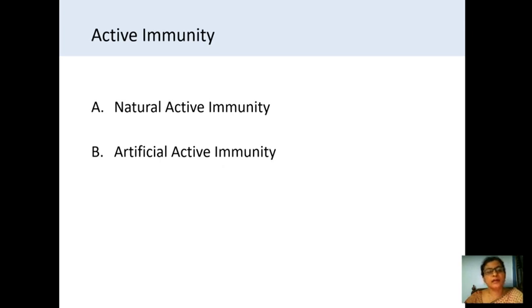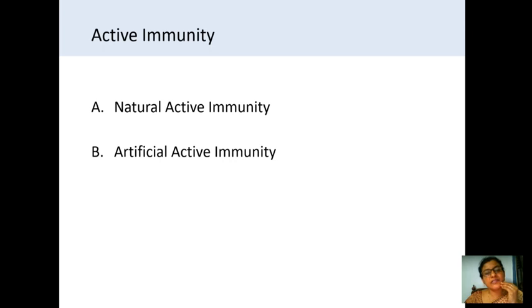The antibodies produced in natural immunity are long lasting, so they will stay in the body for a long period, giving him immunity. So this is the natural active immunity.